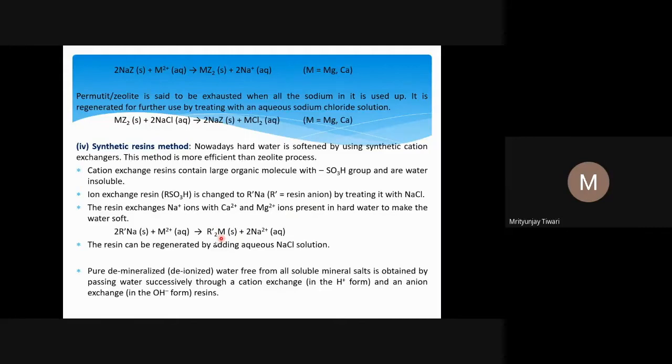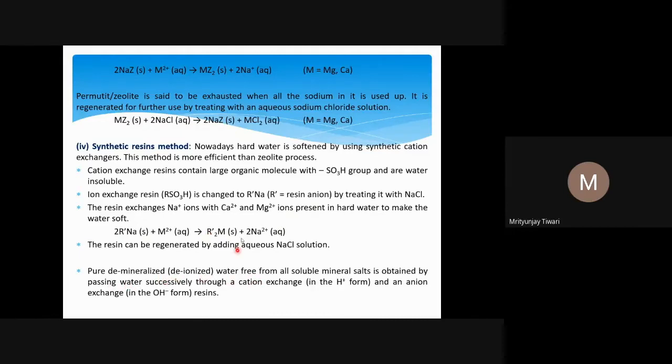So R2M will form, because one magnesium ion will interact with two resin anions, since one resin anion has only one negative charge and magnesium or calcium has two positive charges. All compounds, when you represent them, should ideally be electrically neutral. The Na plus ion is released and is there in the water in hydrated form. This resin, R2M, is now consumed, but it can be regenerated, as we saw in the case of zeolite, using a concentrated NaCl solution.